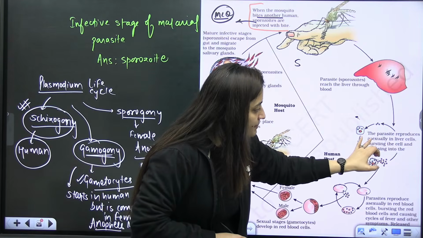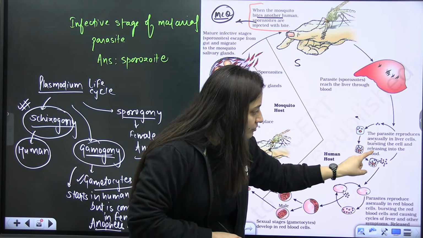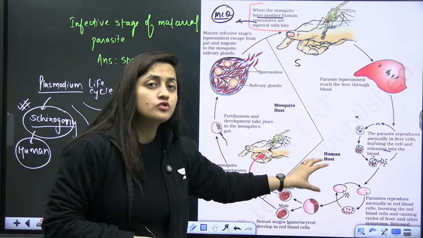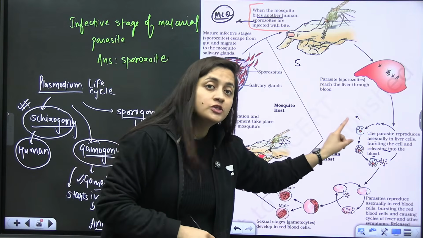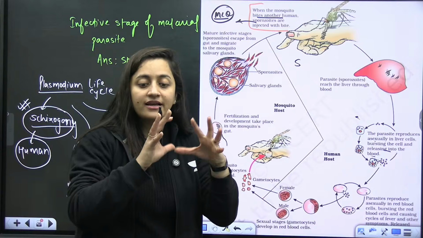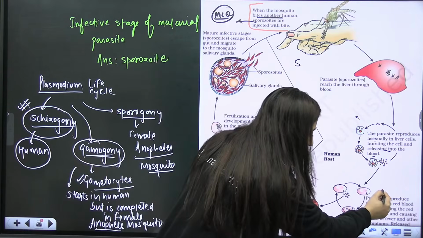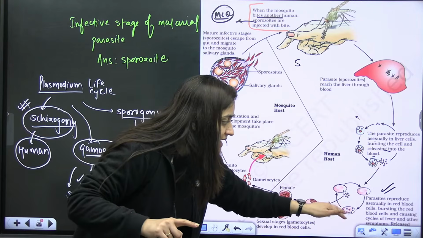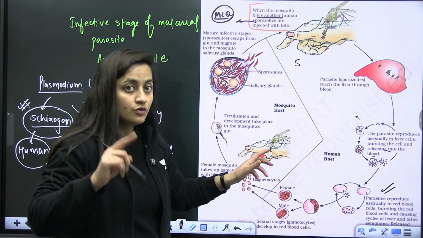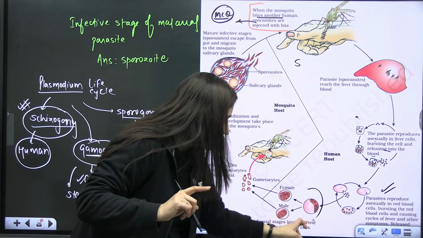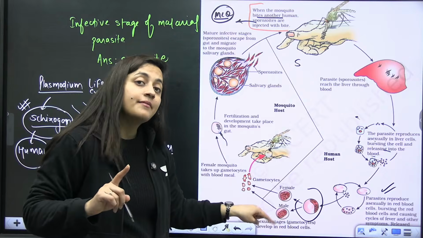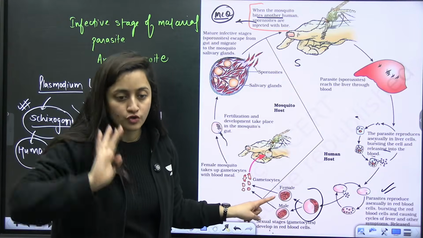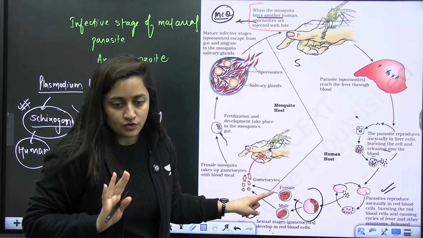See, the parasite reproduces asexually in the liver cell. It will burst the cell and release into the blood. And as I said, not all the merozoites are going to infect the RBC. Some will be stored there in the liver cells only. It is just like a stock. Then this parasite will reproduce again asexually in RBCs, bursting the RBCs, causing the cycle of fever and other symptoms. You know that hemozoin has to be released. Then in some RBCs, the sexual stages, the gametocyte formation, will just start, but it will not be completed because human temperature is not suitable for that.